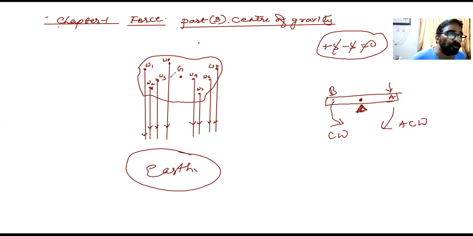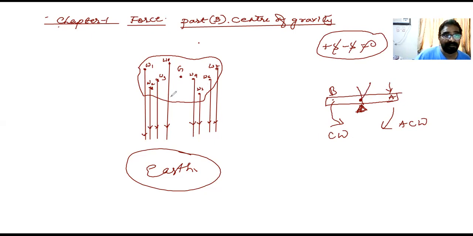But at which point that single force will act, where that point will be, was not known. So I told you, suppose this is your seesaw: about this point, if the anti-clockwise moment and clockwise moment are equal, then the seesaw will remain exactly in a horizontal position about this point, balanced.